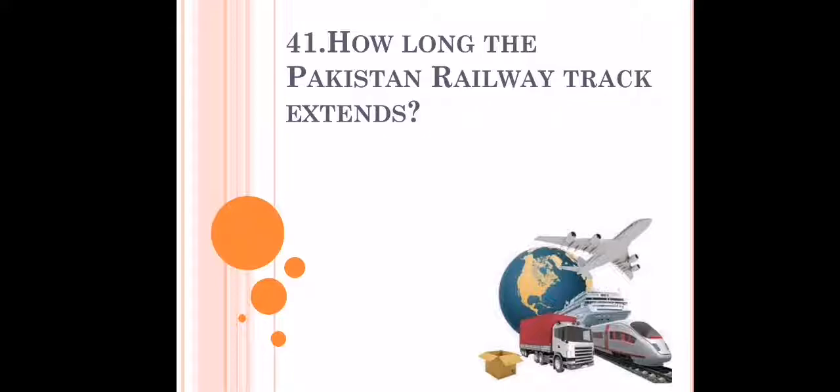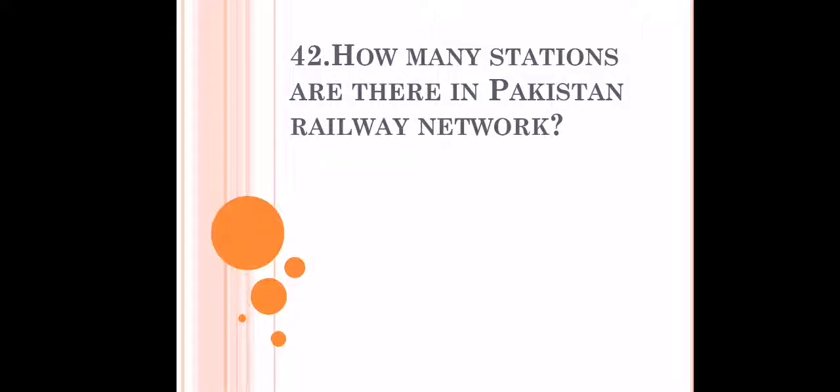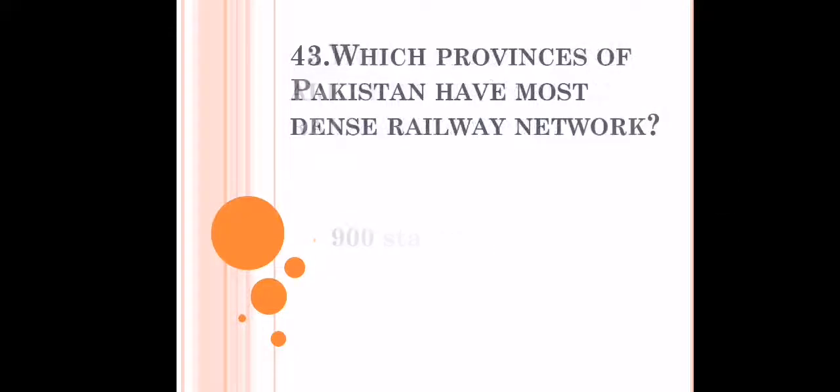How long does the Pakistan railway track extend? It's about 11,899 kilometers. How many stations are there in the Pakistan railway network? That is about 900 stations.